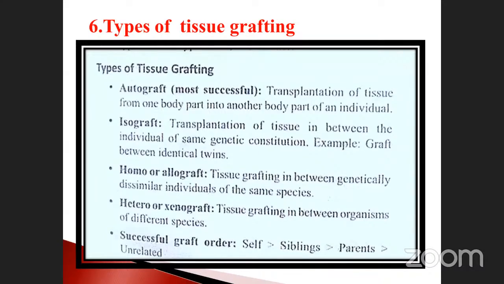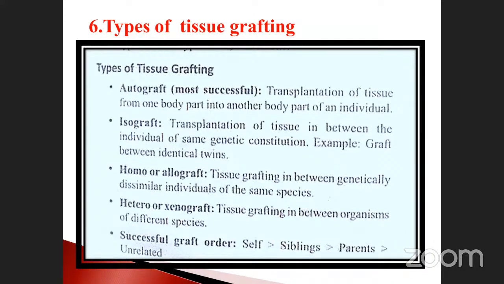And isograft. Isograft is another type of tissue grafting. It is the transplantation of tissue between individuals of the same genetic constitution. Example, a graft between two identical twins.